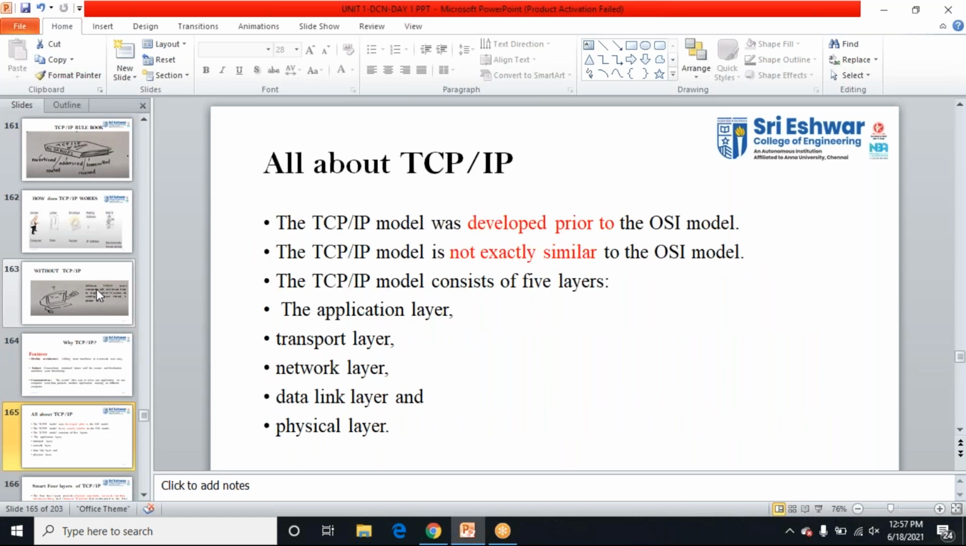We can have 5 layers. Okay, in the OSI model we had 7 layers. Here, in TCP/IP, there will be 5 layers, and among those, the functional layers are the 4 main layers. See here, even though the TCP model was developed prior to the OSI model, it is not similar to OSI. It has some different functionalities.